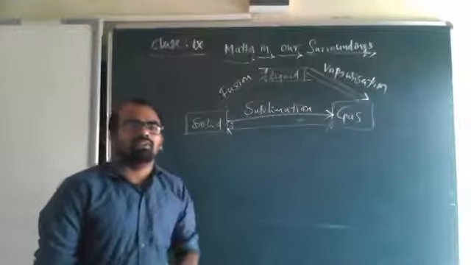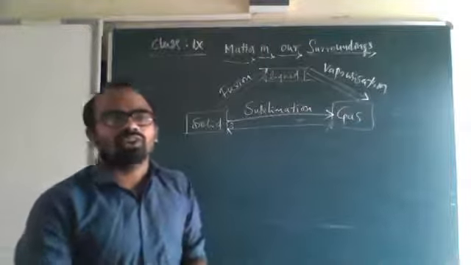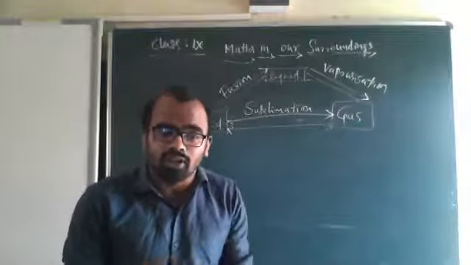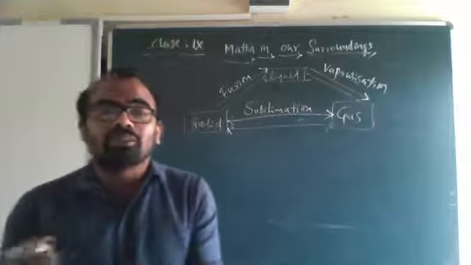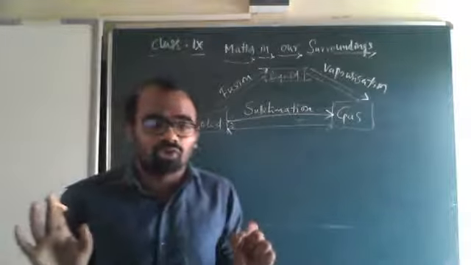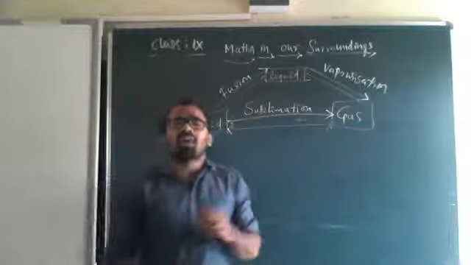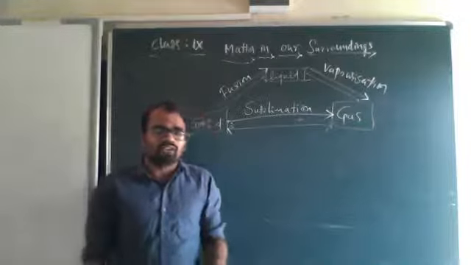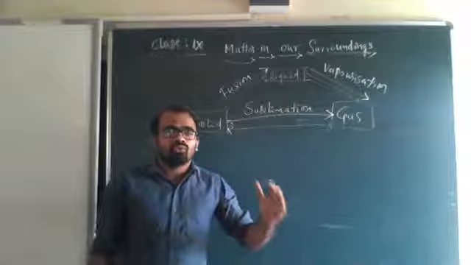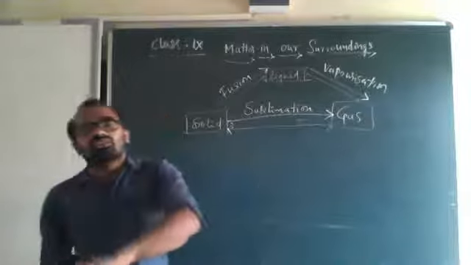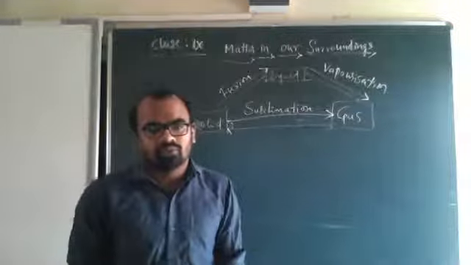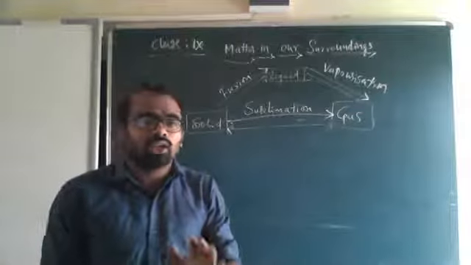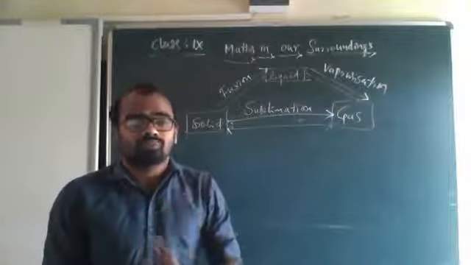Sublimation is the conversion of solid state to gaseous state without undergoing the liquid state. This is very much important. There are some matters which convert directly from solid state to gas state, but they do not undergo any liquid state.